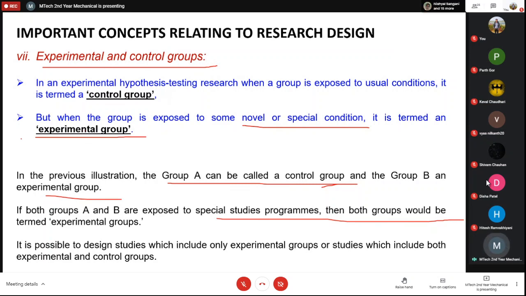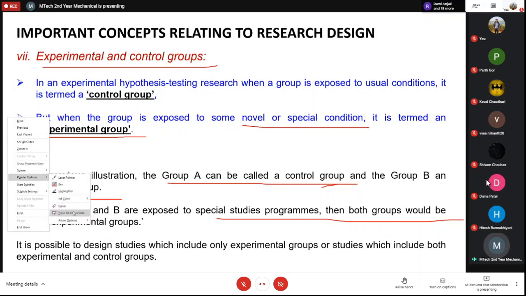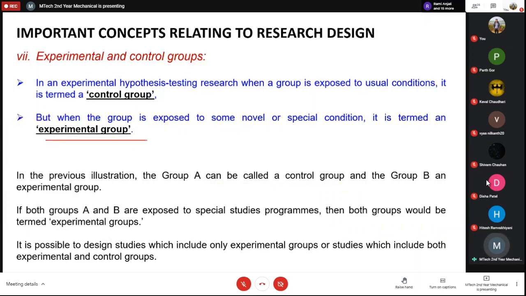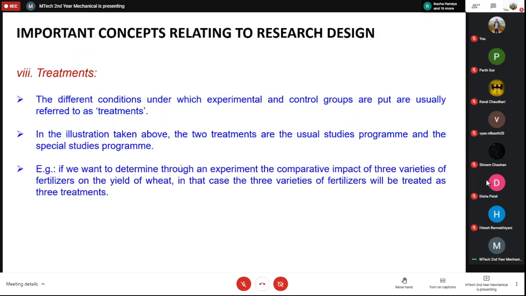So it is possible to design studies which include only experimental groups, or studies which include both experimental and control groups. Where you have put a group under some special condition, it is an experimental group. If you have not put it under any special condition, then it is called the control group. These are just names. The next is treatment. Treatment is something which you do with your independent variable.